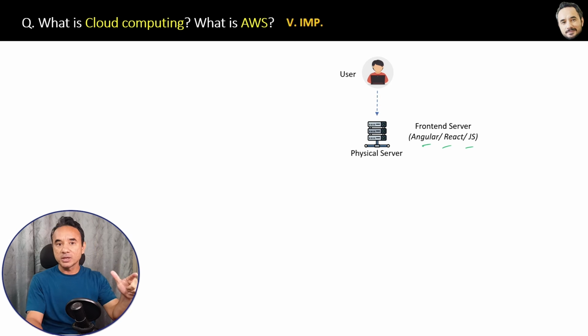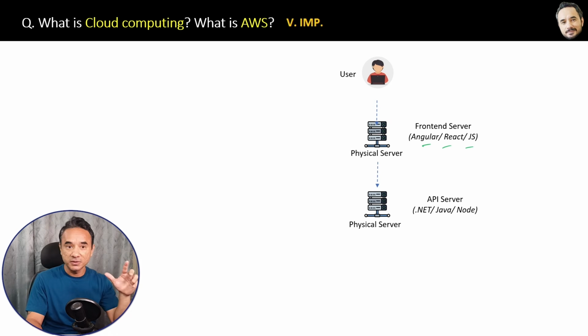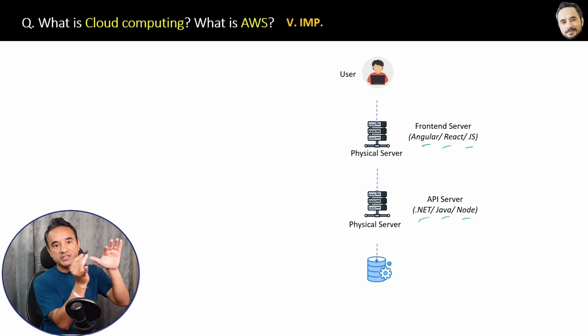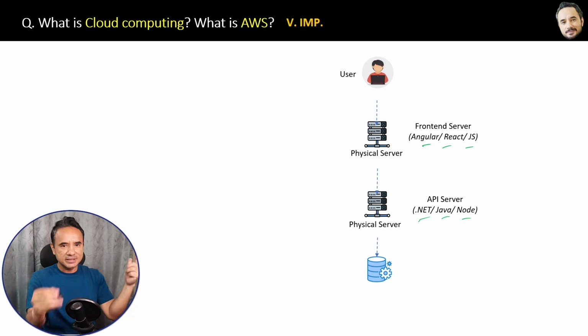This front-end server then passes the request to your back-end server application, which might be in .NET, Java, or Node. Now, if any data is required, the backend will request the database server and finally send the response back to the user, right? And yes, sometimes this front end and this API backend are the same thing.